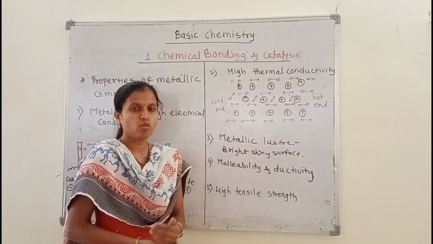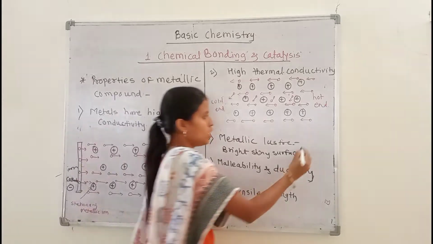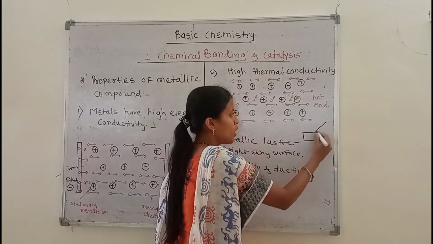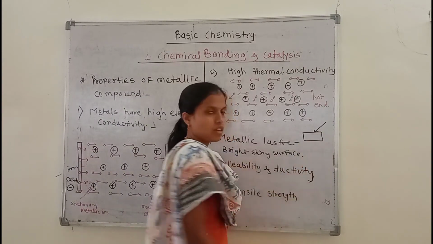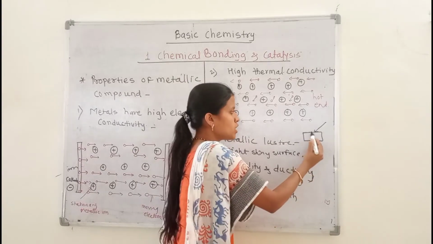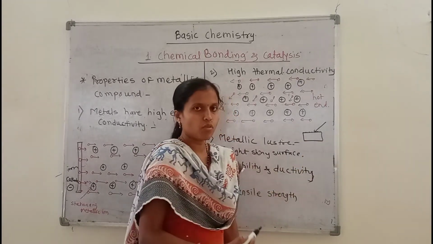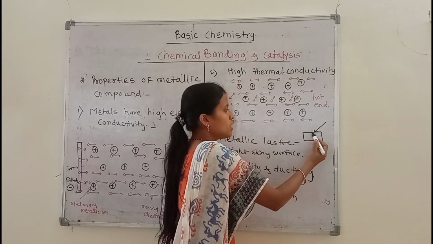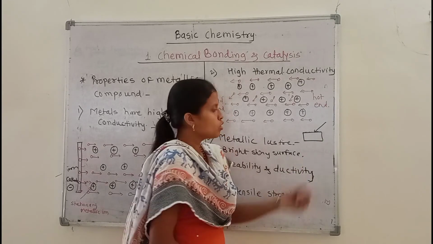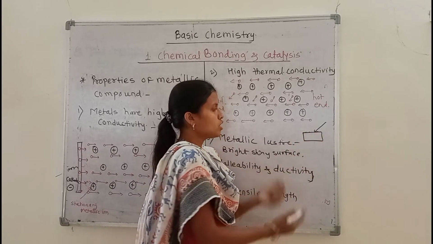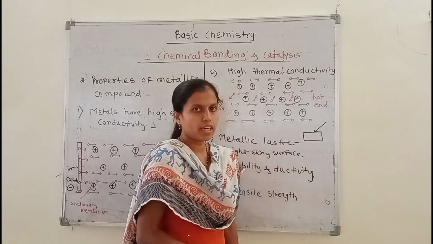When a beam of light falls on the surface of the metal, this is the surface of the metal, the electrons on the surface increase their oscillations, okay. By increasing their oscillations, they form electromagnetic energy.